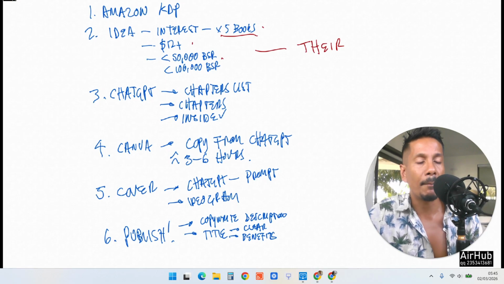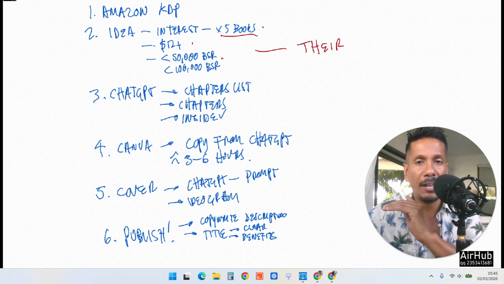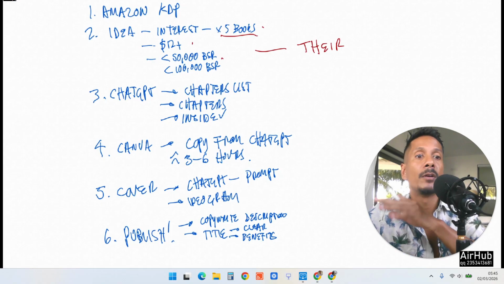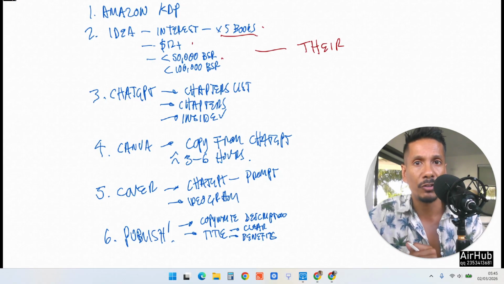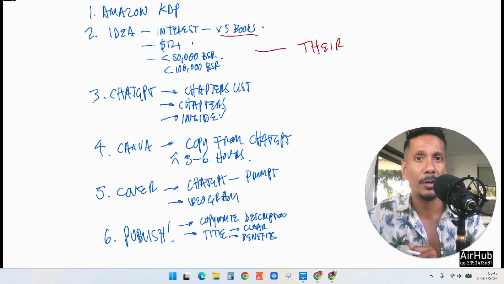You just keep repeating that. Imagine how many of these you've got going. And that can make you loads of money, okay? So remember, that first bit, the idea bit, this beginning bit is very, very important. It's what most people get wrong. I'll just say it again. Make sure you're choosing an idea that has demand, it's got a good price, so you know you can make money, and be willing to do loads of books in that one idea. Go into that idea as a long-term dating game. You're going to date that idea for a while now. Keep making books until you make sales, to be honest.